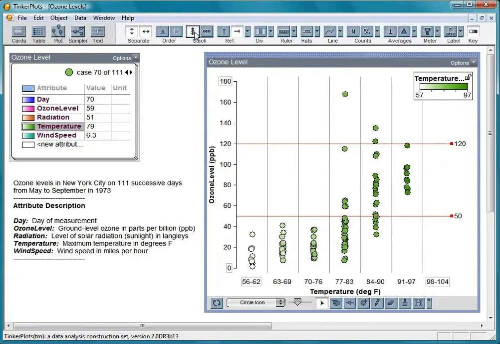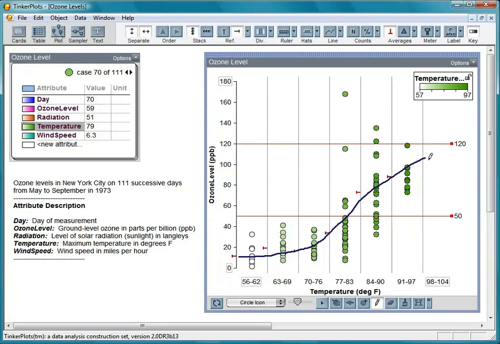Let's stack the cases vertically and display the median ozone level of each bin. We'll summarize what we see using the drawing tool. As we move along here to higher temperatures, the median ozone level doesn't change much. But once we get here, as the days get hotter, the median ozone goes up by quite a bit.